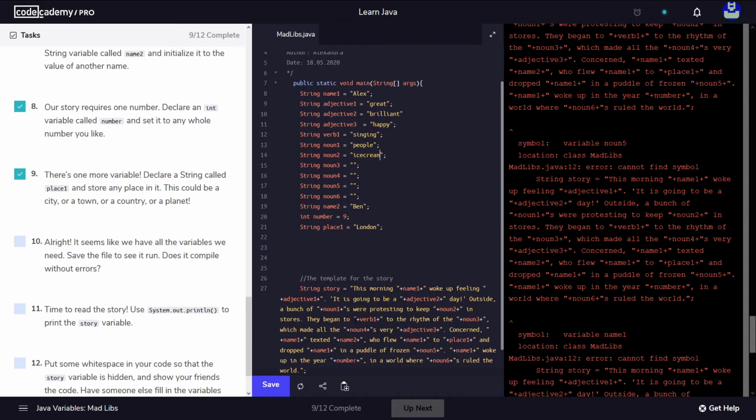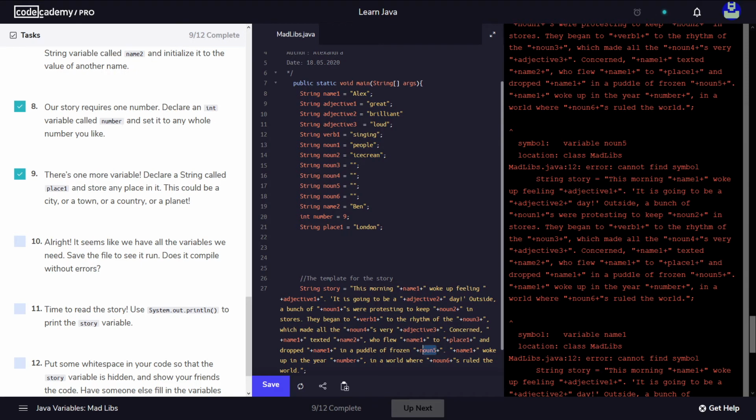They began verb 1. Verb 1 is singing. They began singing very adjective 3, very loud. Let's put here loud. Okay, makes more sense to be loud. Singing very loud. Concerned Ben. So no, name 1. The concerned Alex texted Ben, who flew name 1, who flew Alex to London and dropped Alex in a puddle of frozen